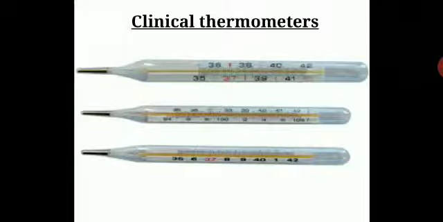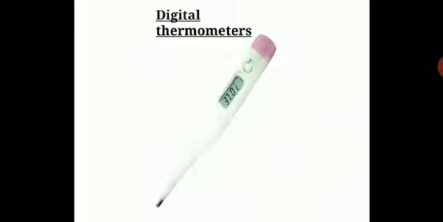Now here you can see a picture of a clinical thermometer, how it is calibrated and the use of mercury in the clinical thermometer. All that we are going to see in this session. We are going to discuss the calibration and how it is used to check human body temperature. So this is a picture of a clinical thermometer. Calibration can be on different scales: you can have degree Celsius, you can have Fahrenheit. Nowadays we use digital thermometers.